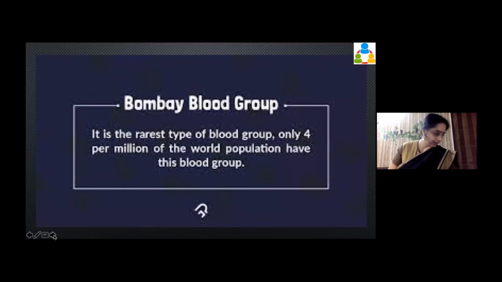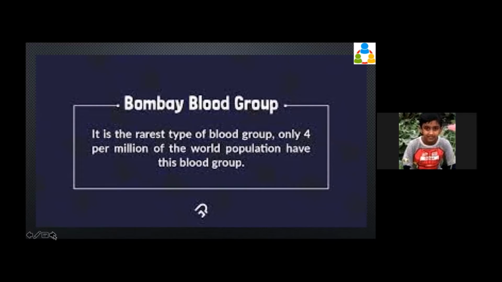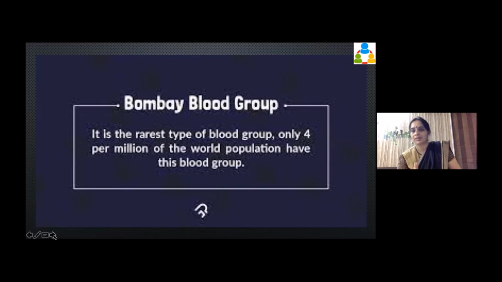Now we have something called the Bombay blood group. This is what Ramanan had asked, right? Ramanan, you had read somewhere. So while the null blood group deals with the RH blood group system, the Bombay blood group deals with the ABO blood group system. Okay. So what had we said? If A antigen is expressed, it will become A blood group. If B antigen is expressed, it will become B blood group. If both A and B are expressed, it will become AB. We also said that if it is not expressing anything, it will become O.